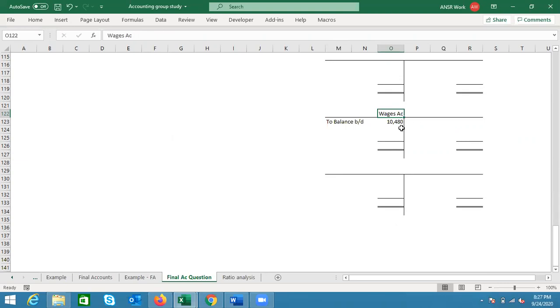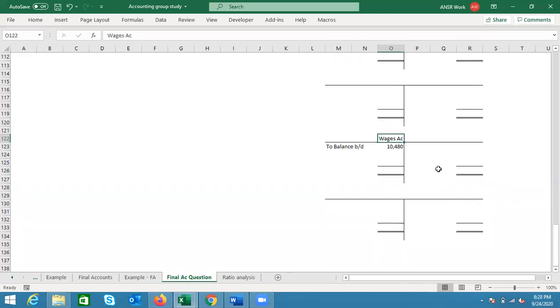I wanted to ask you guys whether it will be posted on the debit side or credit side. Now I have already shown. Debit side, because expenses are debited. Yes, it's a nominal account. So debit the expenses and losses.